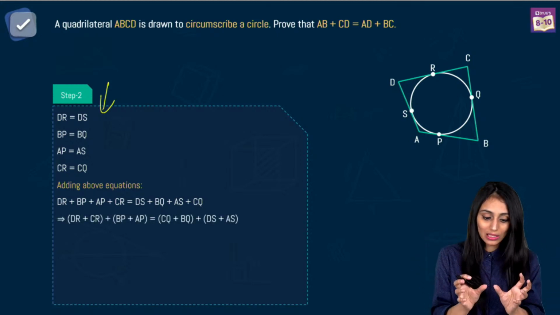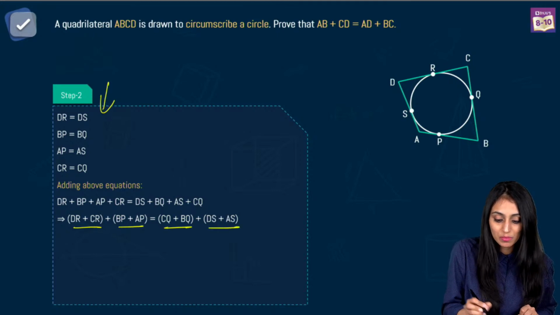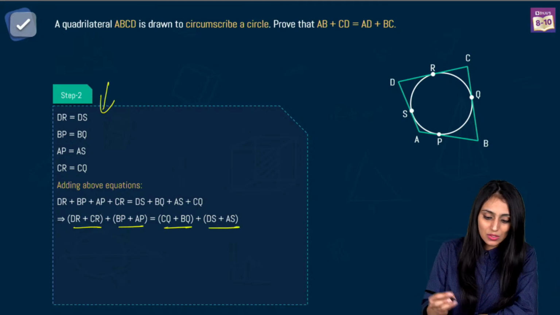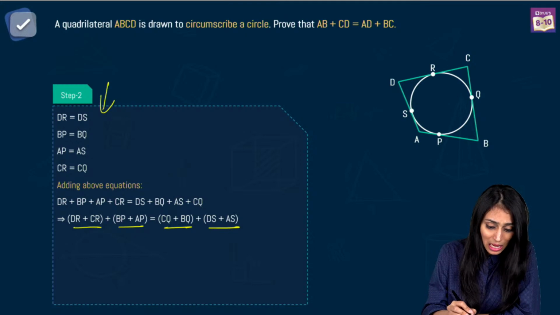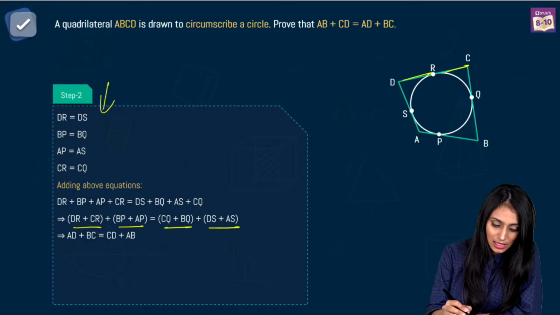So when I'm going to club them up, we get DR plus CR, BP plus AP equal to CQ plus BQ, DS plus AS. So simply you can say that DR plus CR is CD, and AD plus BC, this is AD plus, BP plus AP is going to be equal to AB, and similarly the other two like this.